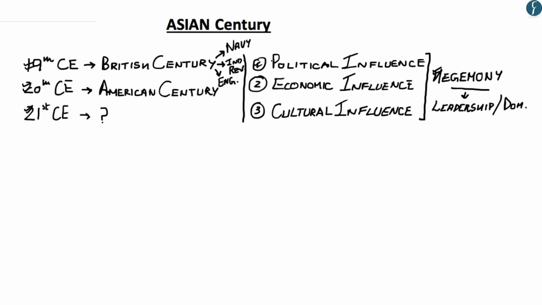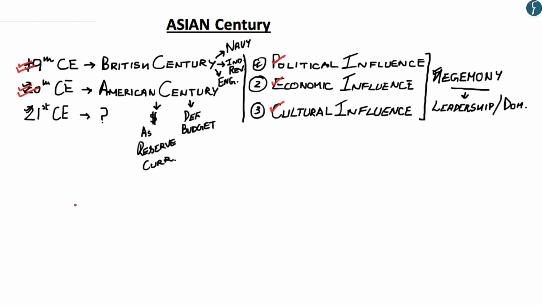Similarly, after the collapse of the Soviet Union, America was able to establish its dominance by having one of the largest defense budgets, by dominating through its economic influence, by making the American dollar the reserve currency of most of the countries, and by improving its cultural influence through the policy of capitalism, Hollywood, development aid programs, and others. So hopefully up till here, you have understood why the 19th century was called the British century, why the 20th century came to be known as the American century, and what three parameters are needed to establish dominance.